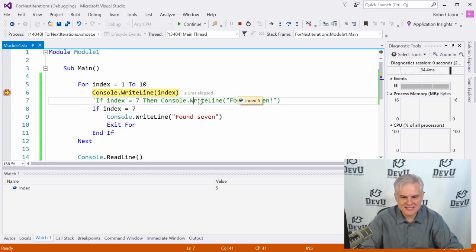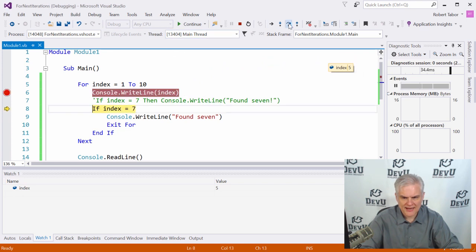And I can even pin this down. So notice that when I did that, it created this little pinned area, and I can actually drag it and move it around so that as I start stepping through the code, that little window pops up here. And you might have seen it briefly change color to red whenever we hit the index 6. And I'm going to continue moving on through our code here.